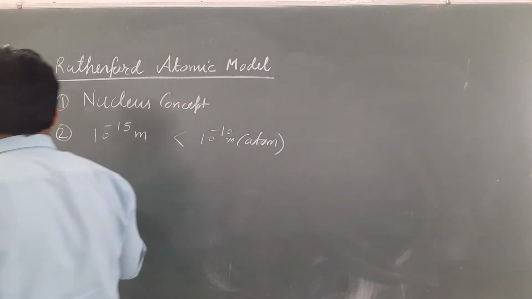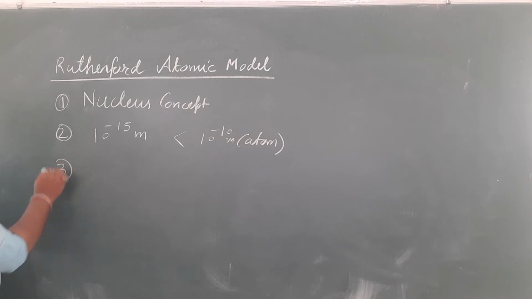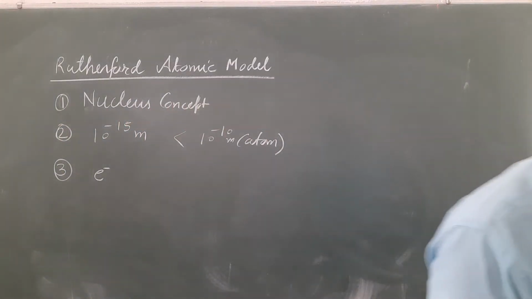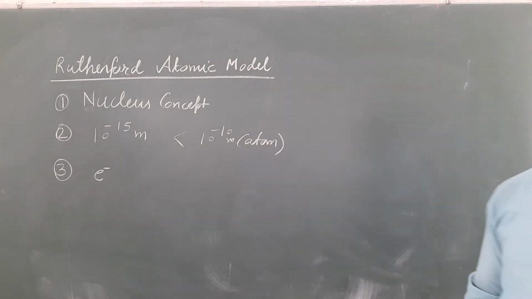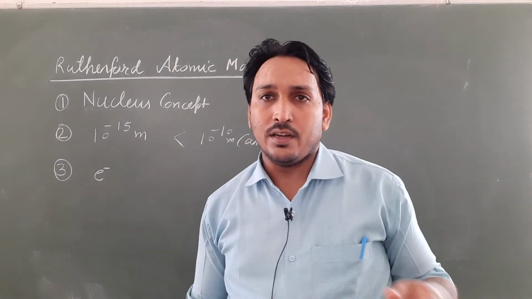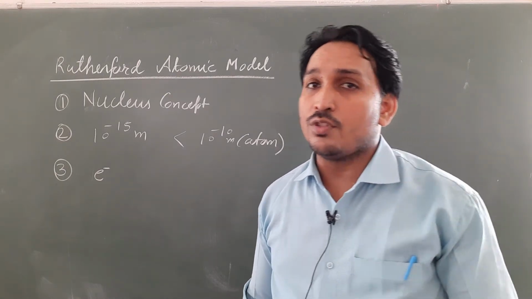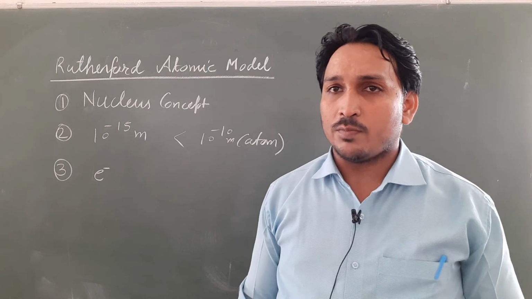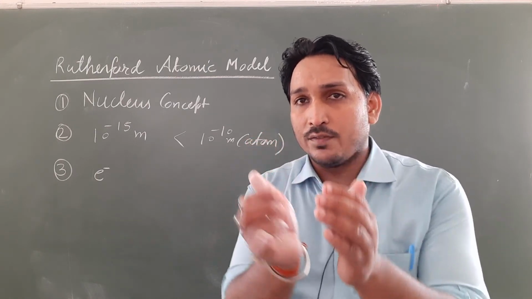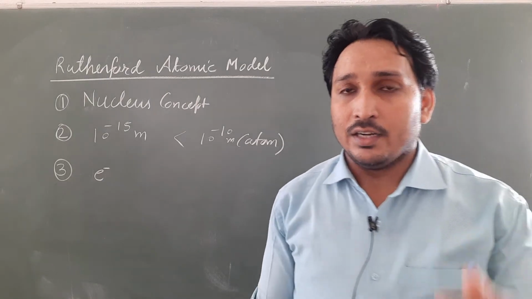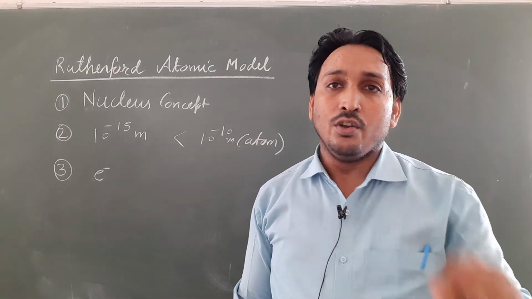Third one is, as per this, electrons revolve around the nucleus in different orbits. How the electrons choose their orbit to revolve was not explained, but it is explained that the positive central core is surrounded by negative charge, which is called electron, and electrons are revolving around that nucleus.